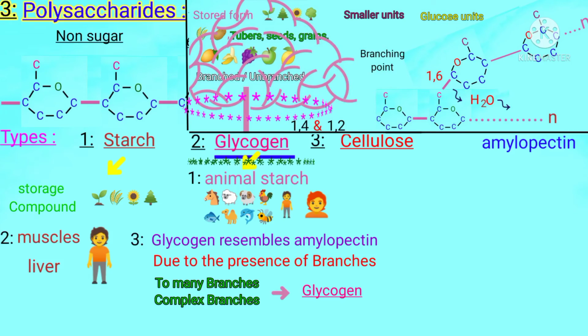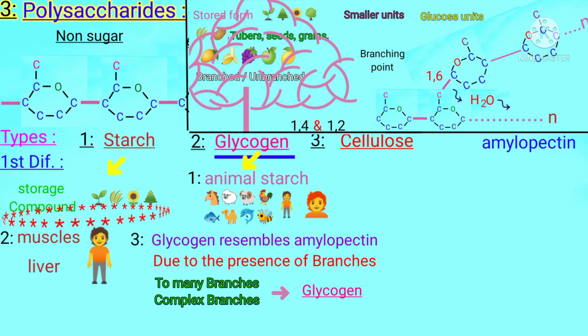Dear students, starch and glycogen are both polysaccharides, both are carbohydrates, but there is a difference between the two. The first difference is that starch is a plant storage compound present in plants only, whereas glycogen is the animal storage compound, animal starch, present in animals' bodies.